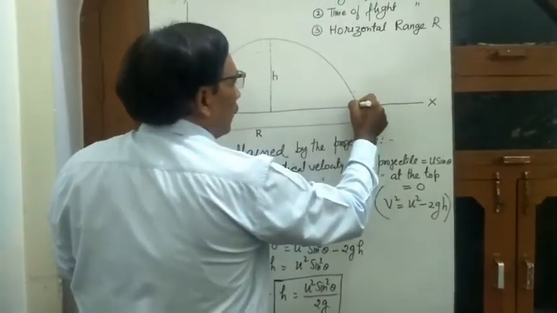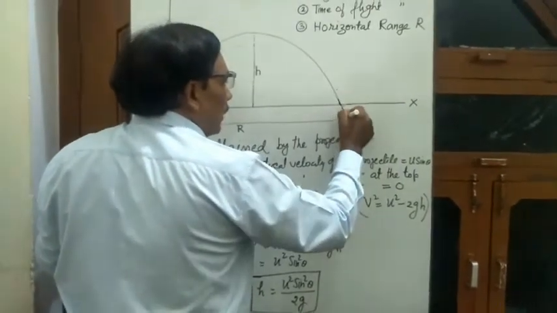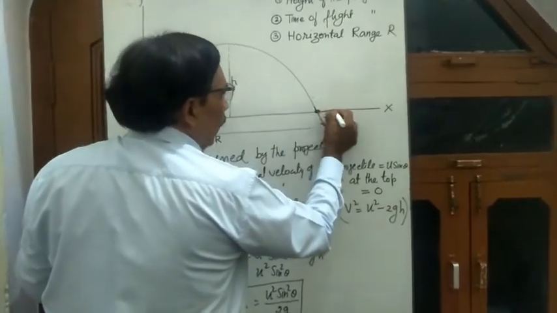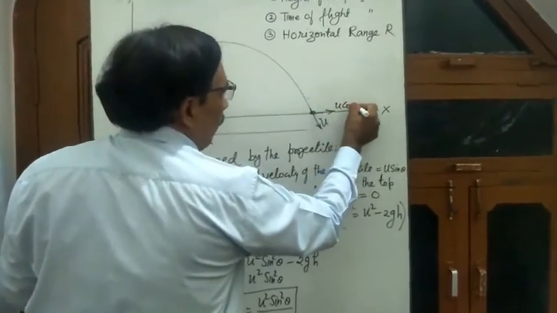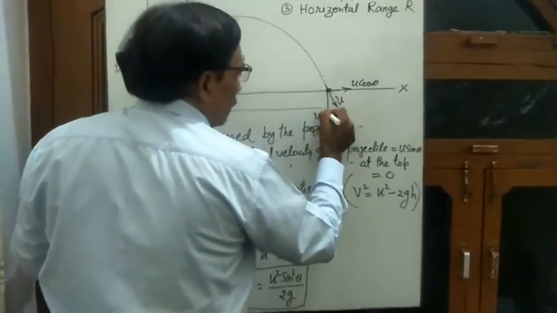So for this the initial vertical velocity is u sin theta, and here when it strikes the surface, again the velocity is u, and it has here the component at this point u cos theta, that is the horizontal component, and the vertical component is u sin theta.